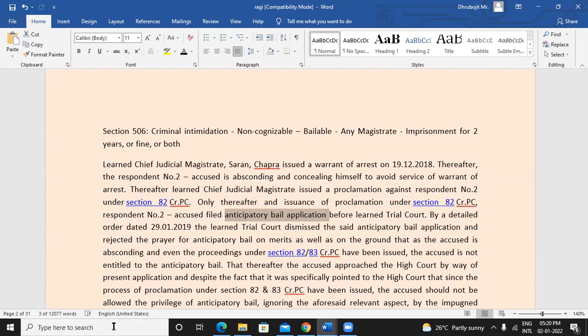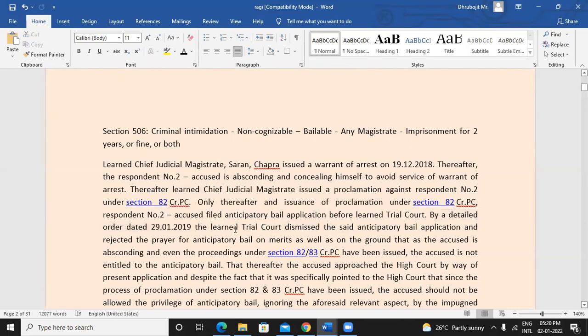It is usually filed when the person apprehends that I may be arrested, maybe when the FIR is lodged or even before that. But in this case, only after issuance of the proclamation, where the person was already informed that you need to present yourself on so and so date at this place, only after that did he apply for anticipatory bail.